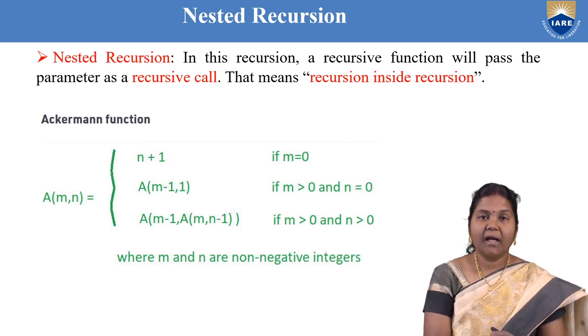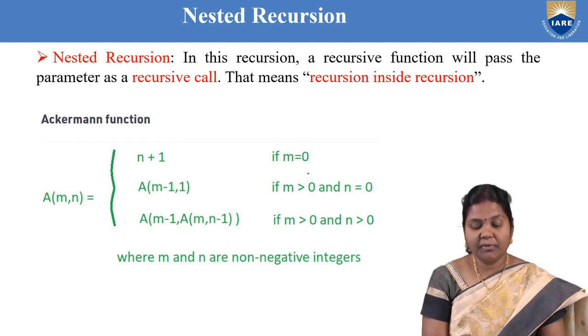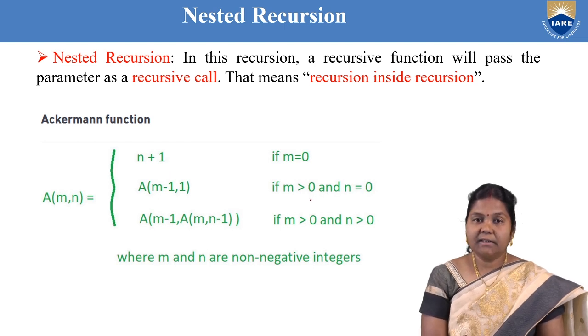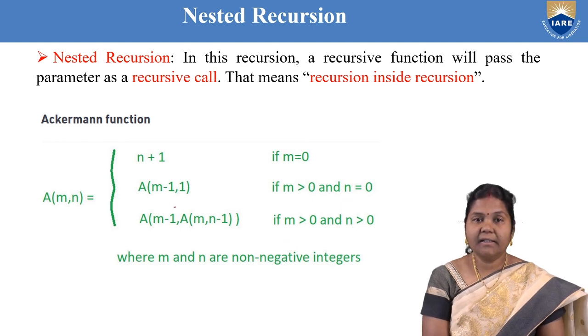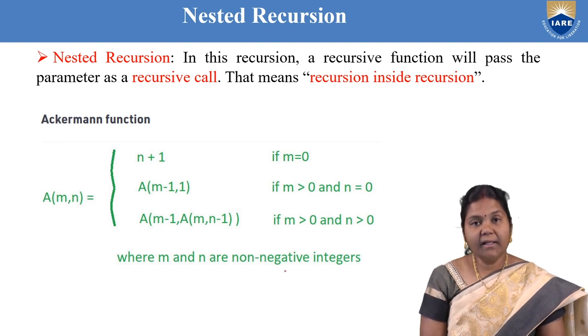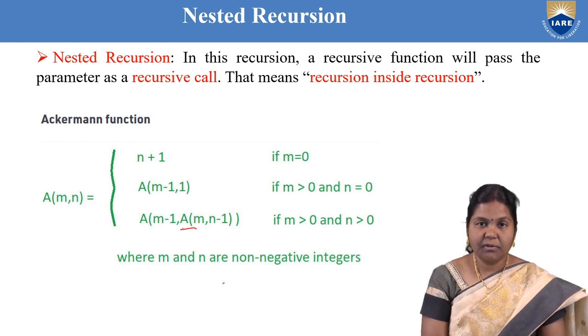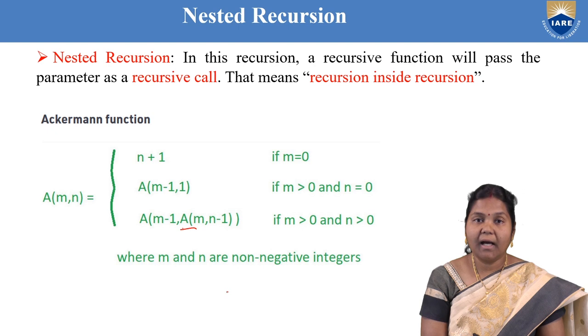So you can see over here the Ackermann number for m comma n, where m and n are non-negative integers. First, if m is equal to 0, then the Ackermann number is only n plus 1. Second condition is if m is greater than 0 and n is equal to 0, then it is A of m minus 1 comma 1. If m is greater than 0 and n is also greater than 0, then it is A of m minus 1, and inside that there is a recursive call, you can see here. Again it is calling the function A of m comma n minus 1. So this is the mathematical Ackermann function.